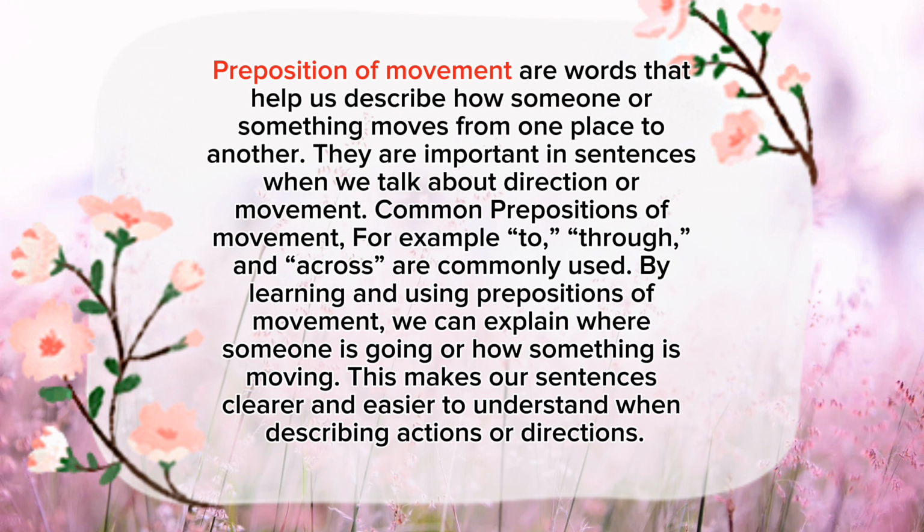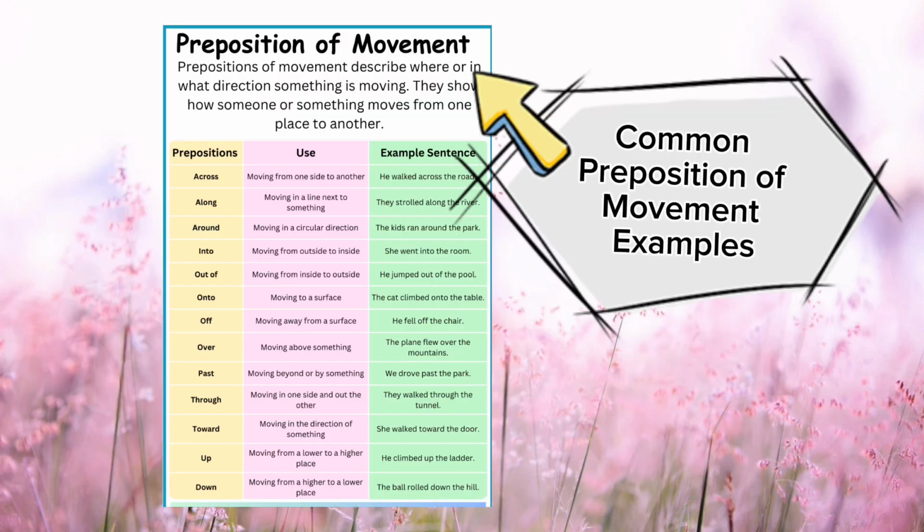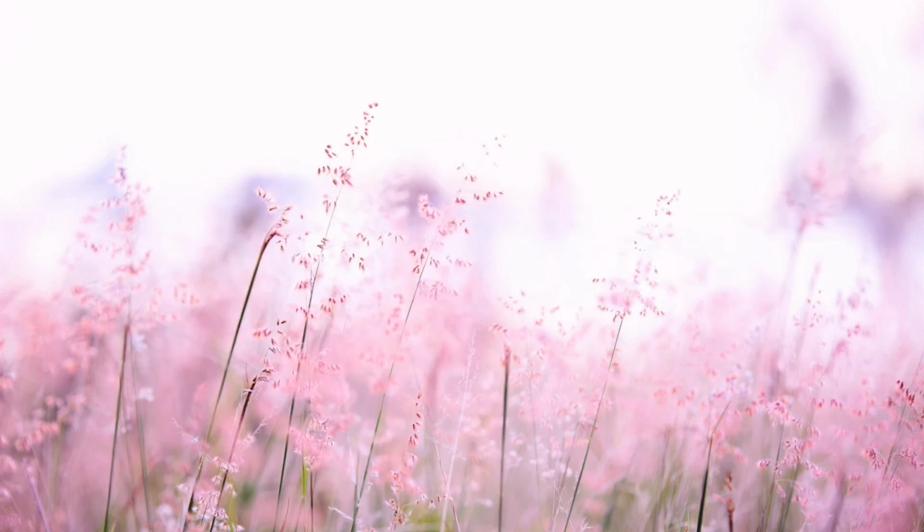Common prepositions of movement, for example, to, through, and across, are commonly used. By learning and using prepositions of movement, we can explain where someone is going or how something is moving. This makes our sentences clearer and easier to understand when describing actions or directions. Common prepositions of movement examples.